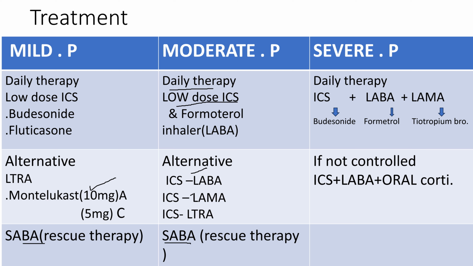Next, coming to severe persistent. Here, daily therapy will be given as a combination of inhaled corticosteroids, long-acting beta agonist along with long-acting muscarinic antagonist. That is, inhaled corticosteroids like budesonide, long-acting beta agonist like formoterol, and long-acting muscarinic antagonist like tiotropium bromide. If by this combination of drugs the asthma is not controlled, then we can give a combination of inhaled corticosteroids along with long acting beta agonist along with oral corticosteroids.